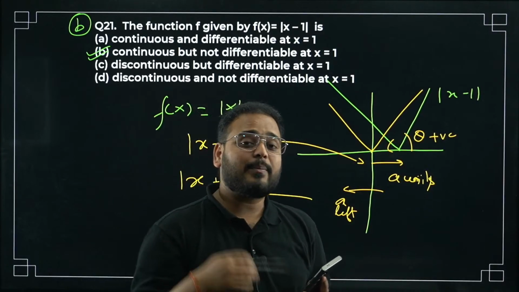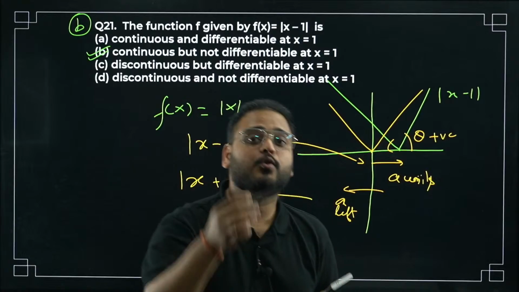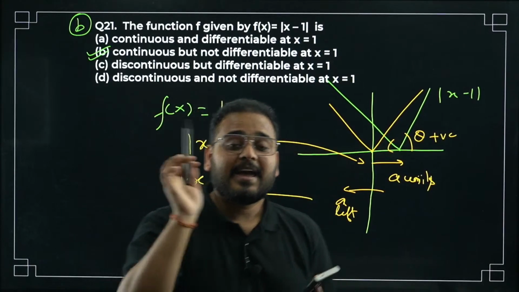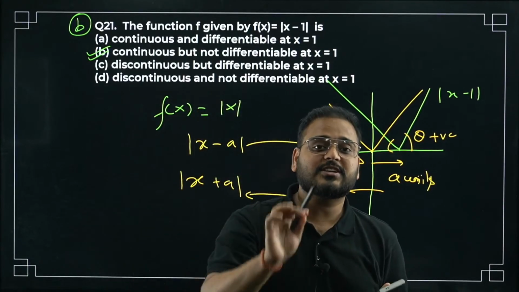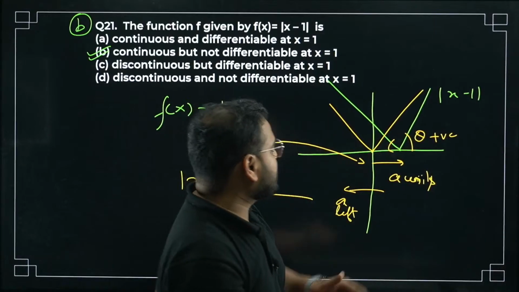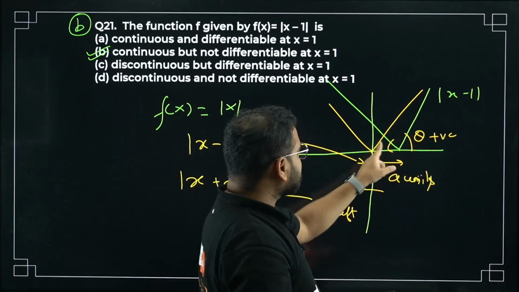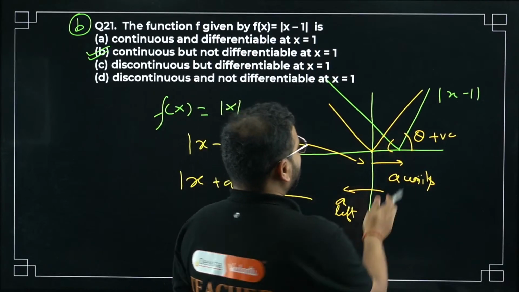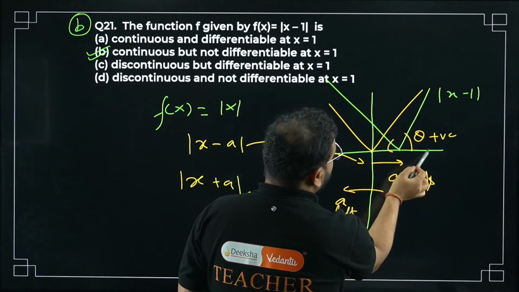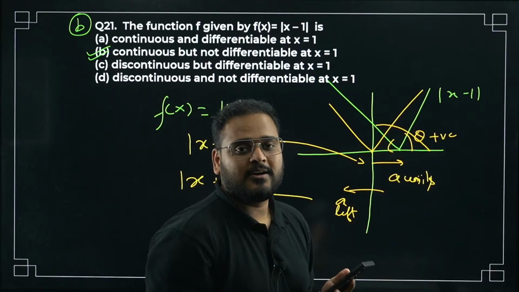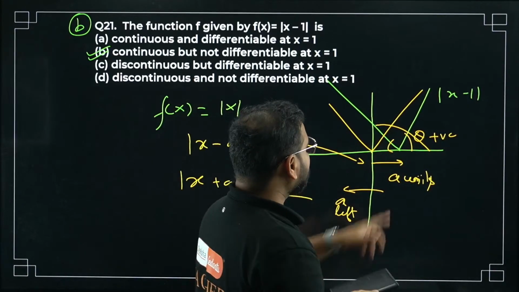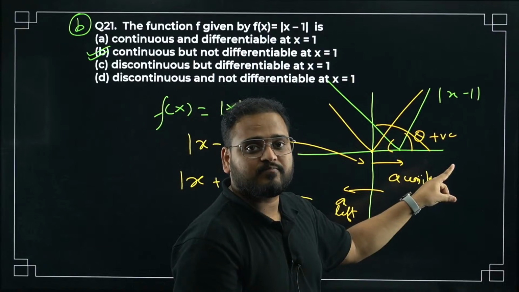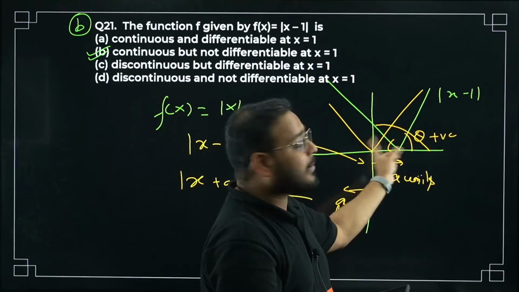What happens with differentiability? Differentiation gives you the slope of the curve. Remember AOD? Differentiation gives you the slope of the curve. So this curve's slope is positive and this curve's slope is negative. Are they equal to each other? No. This angle is an obtuse angle, so it will be negative. Negative and positive can't be equal, which means the slopes cannot be equal to each other.